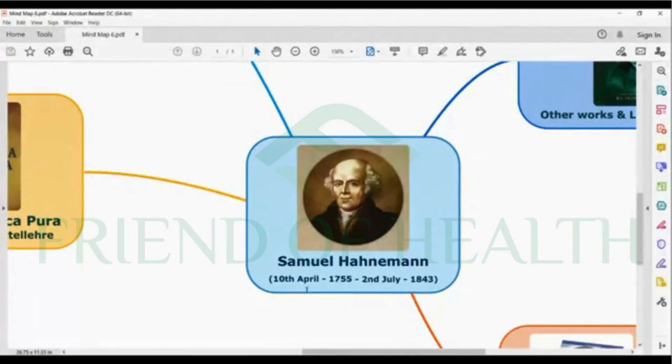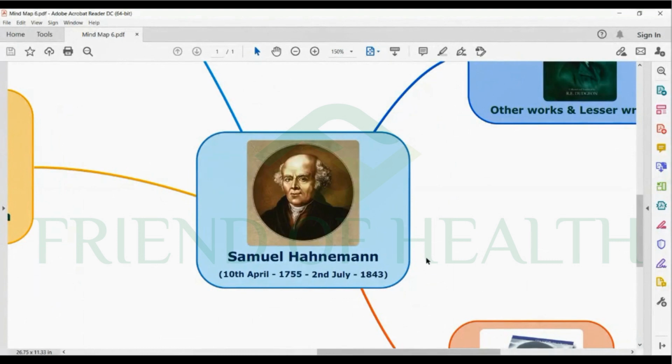So Samuel Hahnemann, 10th April 1755 to 2nd July 1843. So for this last moment, how you are planning to study is you want to revise the maximum. When you're going through some pioneers, you have to try to recollect their date of birth and death date, and also if it is a Materia Medica remedy, you can try to recollect the common name and all the details about that. Whenever you go through some questions, you have to do that.